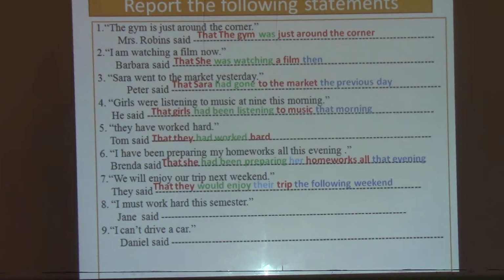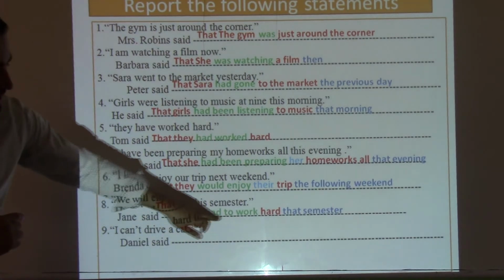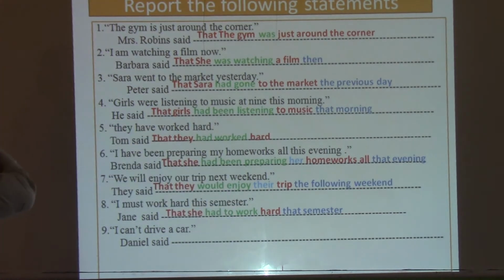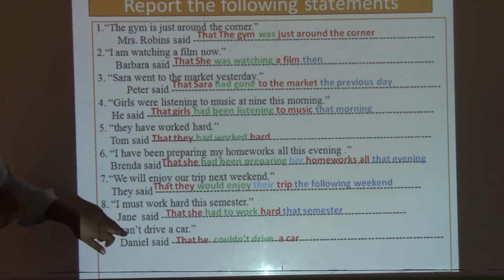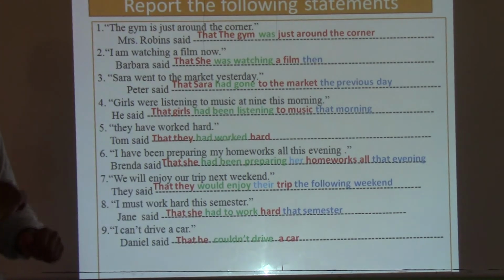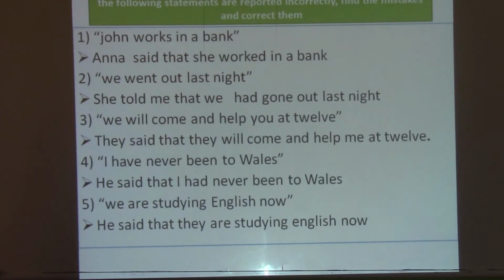Eighth one here, I must work hard this semester. Jane said that she had to work hard that semester. So we say here, "had to", "that semester". I can't drive a car. Daniel said that he couldn't drive a car. Do you see here? So we have "can't" becomes "couldn't". Okay? So this is for the first exercise. Let's move on to the next one.